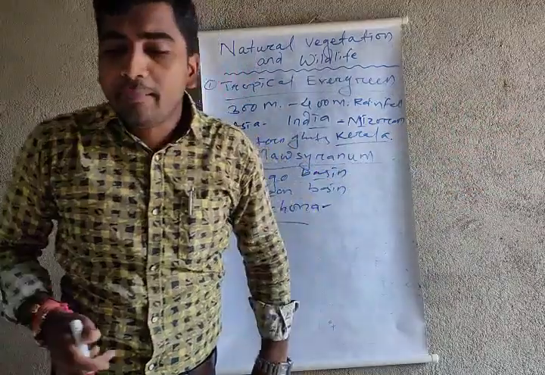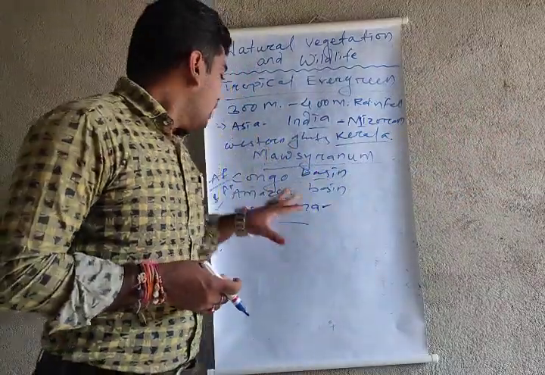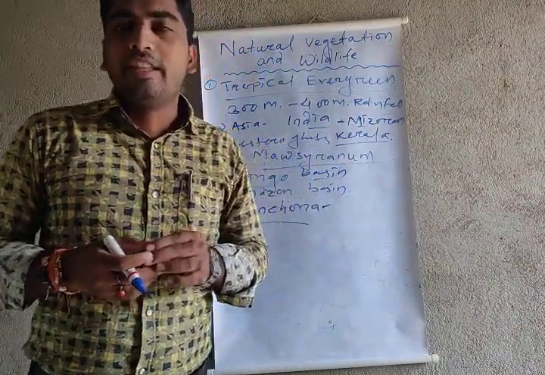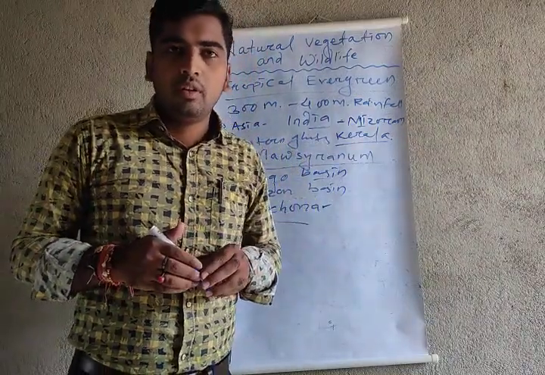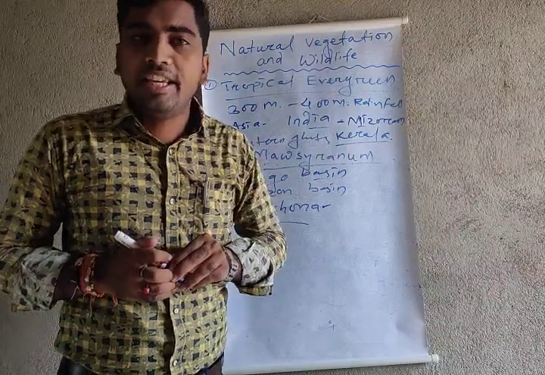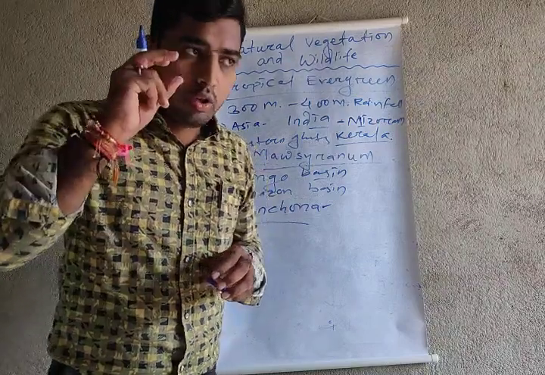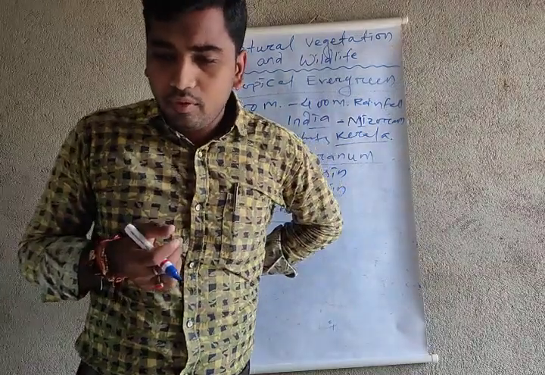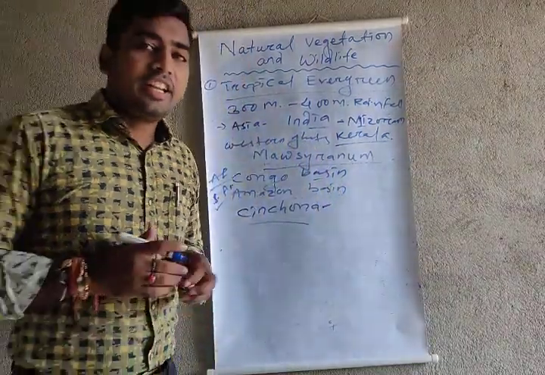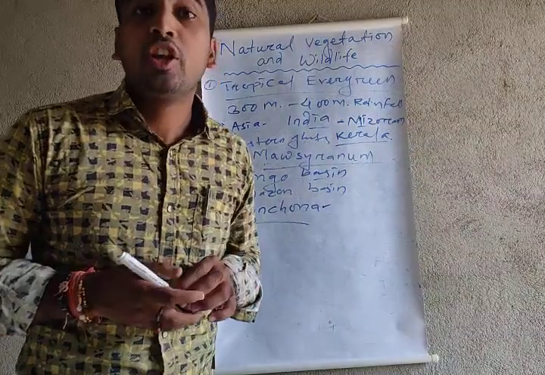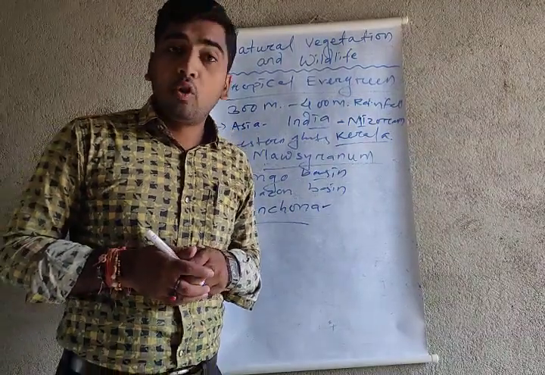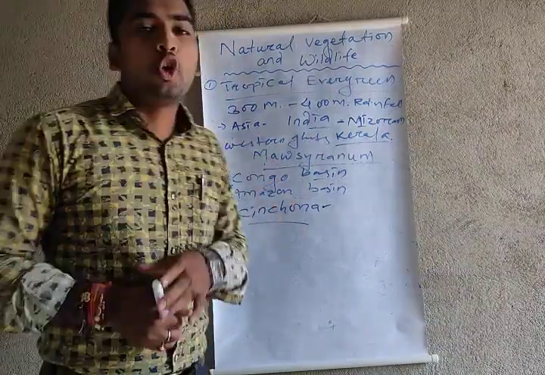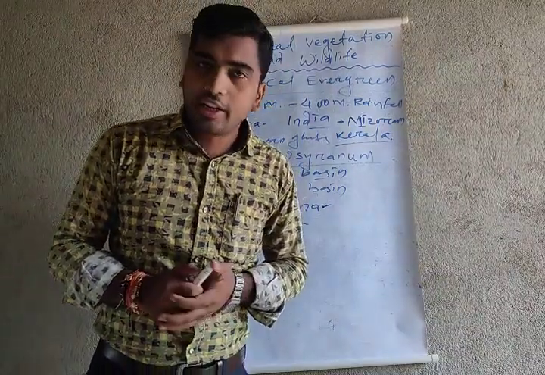Some animals available in this tropical evergreen forest are the elephant, monkey, rhinoceros, deer and jaguar. These are mostly found in the tropical evergreen forest. Got it?